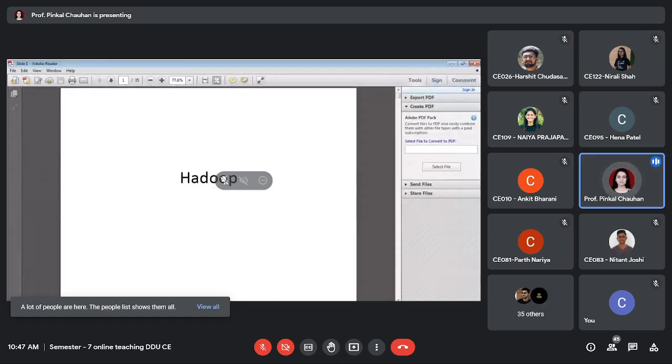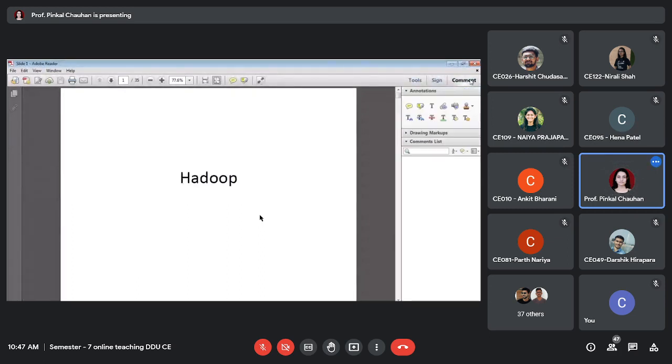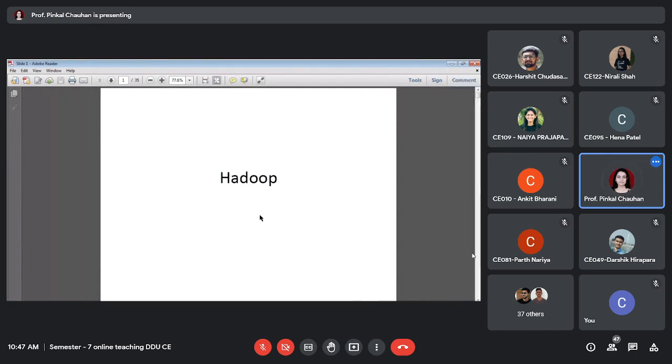Yes, so let's start from where we left in the last class. So we're talking about Hadoop, right? We have got a good base for what is big data analytics, and now we are proceeding further with understanding Hadoop, right? So we started with a story to understand Hadoop, and I hope all of you remember this story, right?